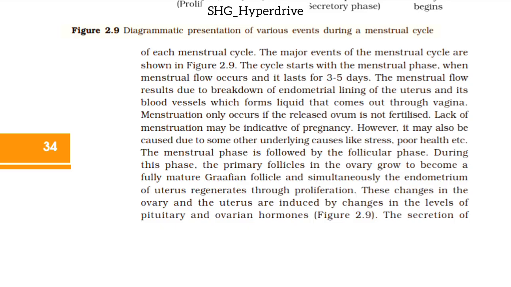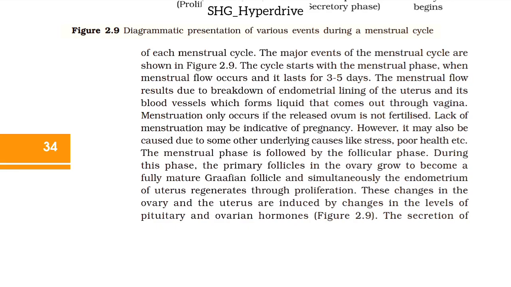The menstrual flow results due to breakdown of endometrium, the lining of the uterus, and its blood vessels, which forms liquid that comes out through the vagina. Menstruation only occurs if the released ovum is not fertilized. Lack of menstruation may be indicative of pregnancy. However, it may also be caused due to some other underlying causes like stress, poor health, etc.